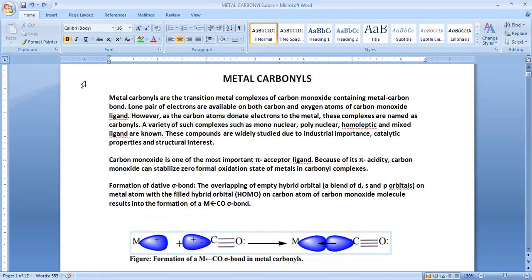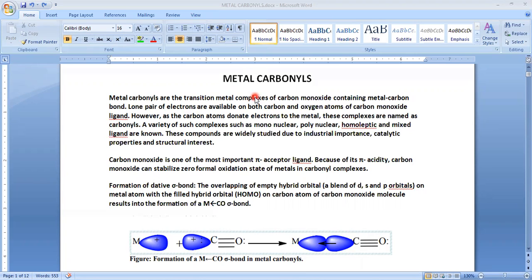So here, see, I will show you. Metal carbonyls are transition metal complexes.